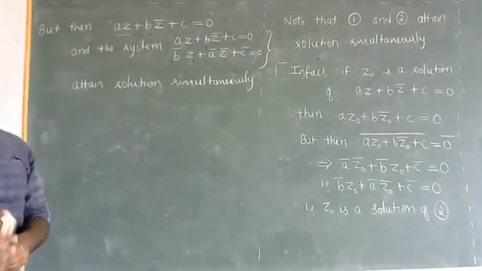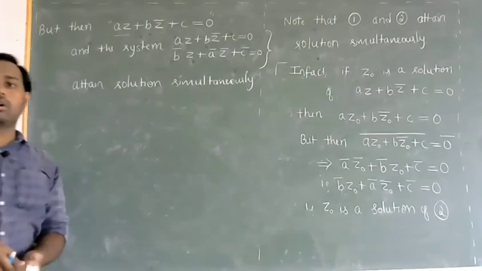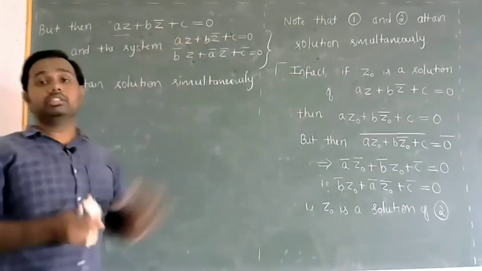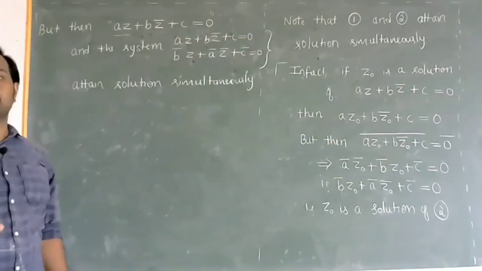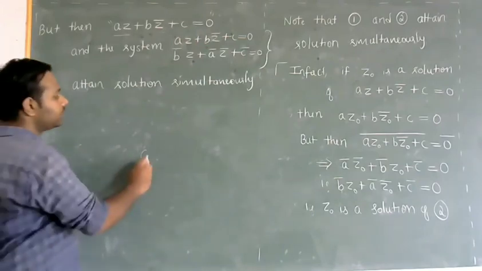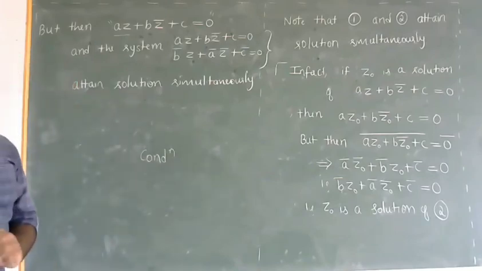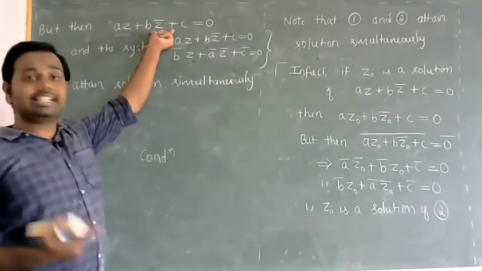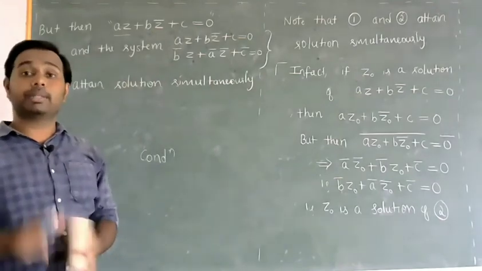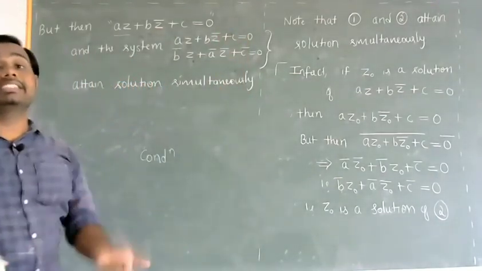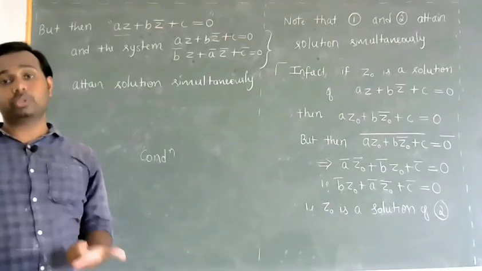And one more thing: we do not know how to find a condition under which a single equation can have exactly one solution, but we know when a system will have one, unique solution.